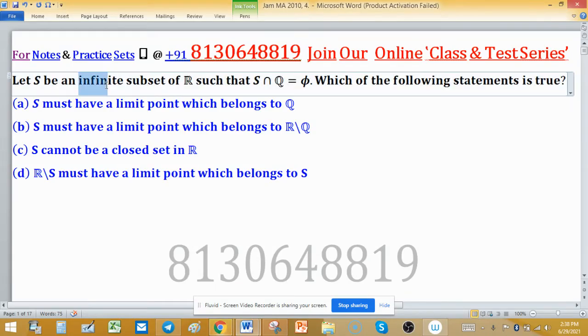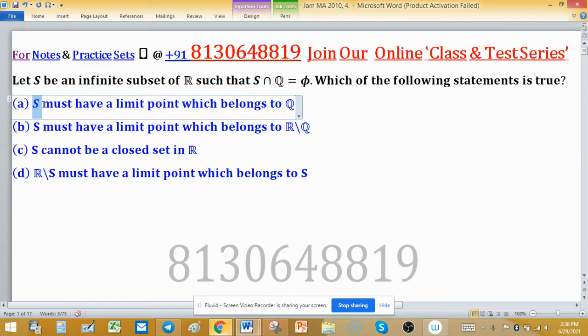Let S be an infinite subset of R such that S intersection Q is an empty set. Which of the following statements is true? First statement: S must have a limit point which belongs to Q. Second: S must have a limit point which belongs to Q complement.